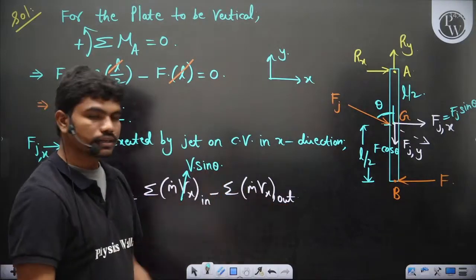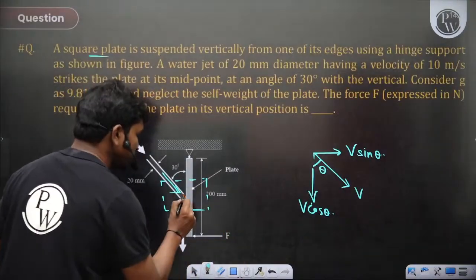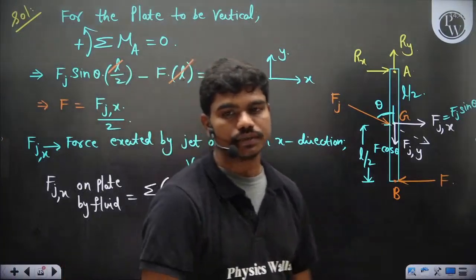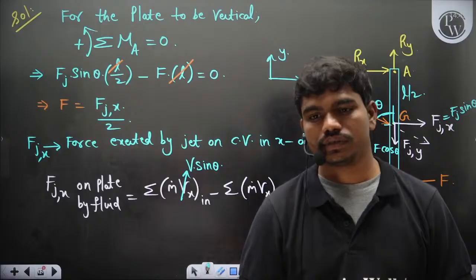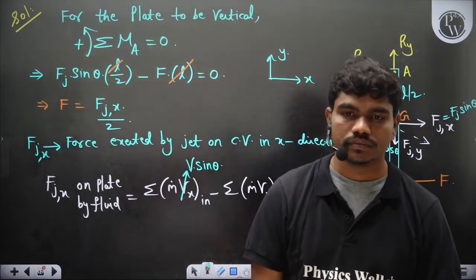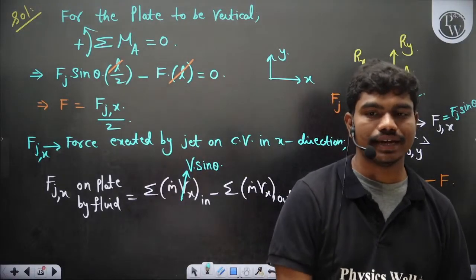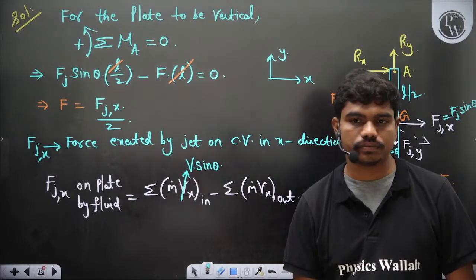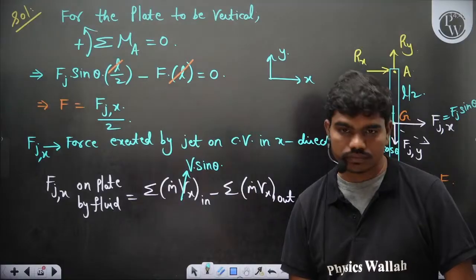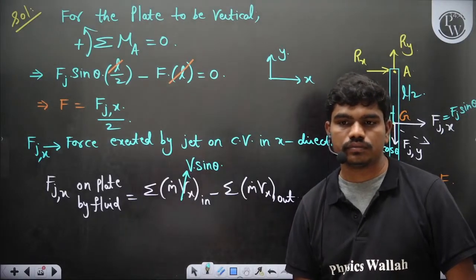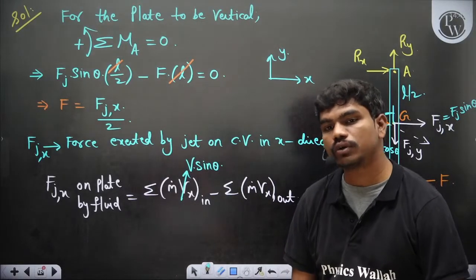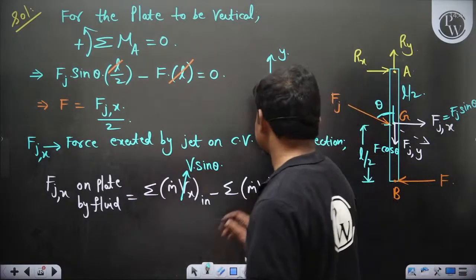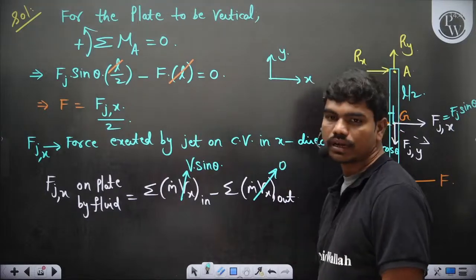Now at outlet, if you see, the fluid is hitting and then it's falling like this. At that outlet, do you have any x component of velocity? Type it in the chat box. Do you have any x component of velocity at the outlet? No, right? So you don't have any x component of velocity. Clearly this Vx at the outlet becomes 0, of course.